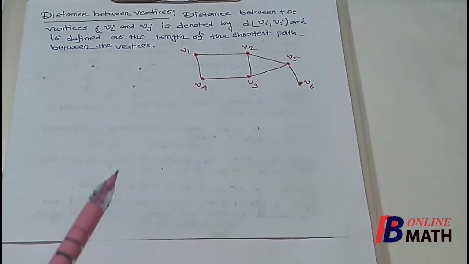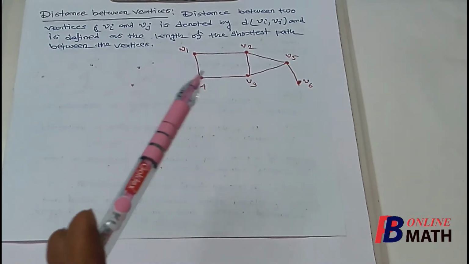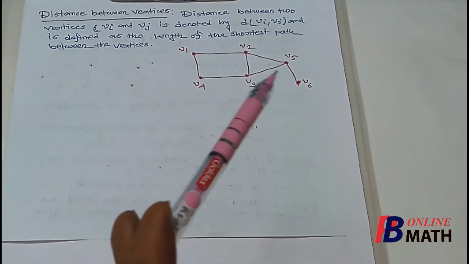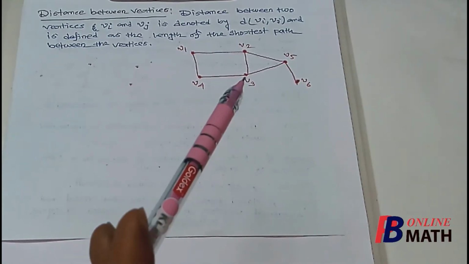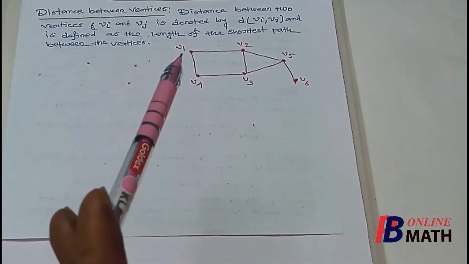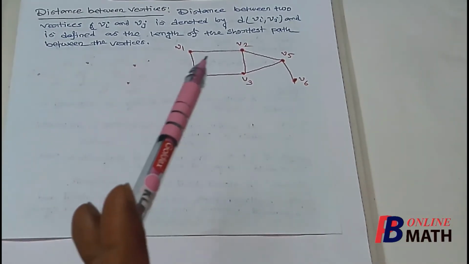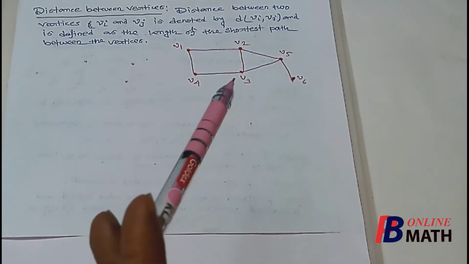Similarly, if we want to find the distance between V1 and V5, then we find that there are a number of paths between V1 and V5. If we consider this path from V1 to V4 to V3 to V5, then the length of this path is 3. If we consider this path from V1 to V2 to V3 to V5, again this path has length 3.